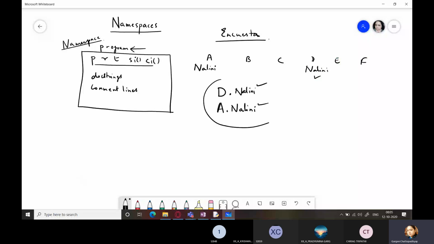This is how your namespaces are created. You can say that this Nalini belongs to namespace A and this Nalini belongs to namespace D. Is the idea of namespaces clear to everyone? Yes, ma'am. Okay, just give me a moment.